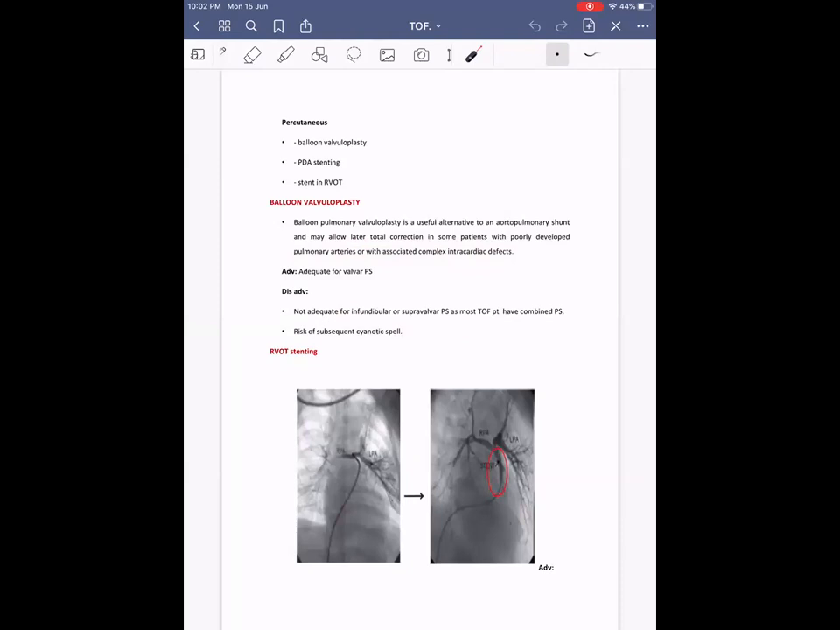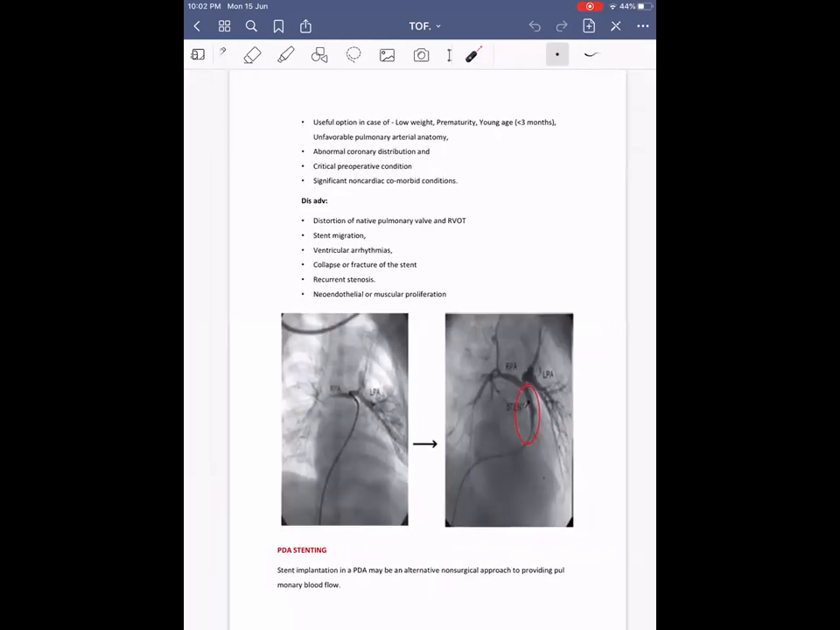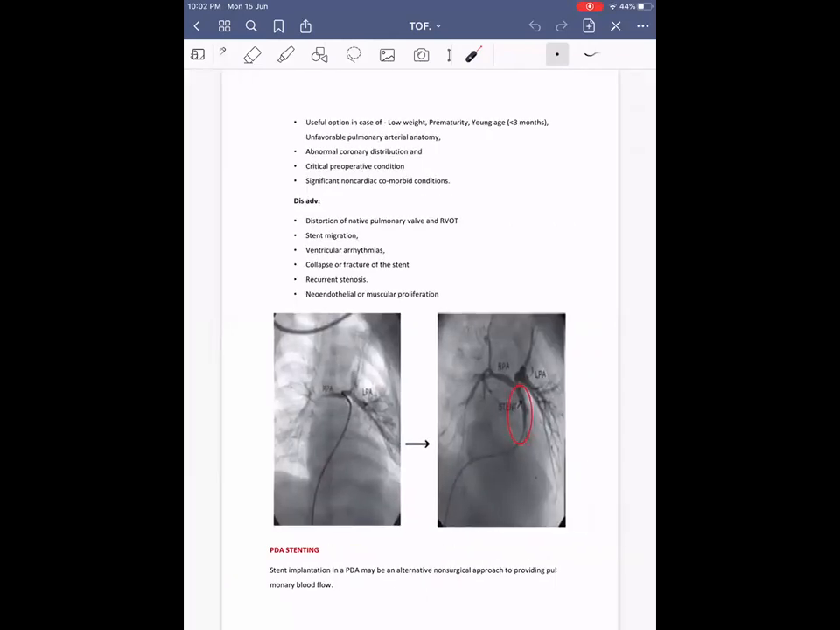Then coming on to RVOT stenting. This is a useful option in case of low birth weight, premature young child, unfavorable pulmonary artery anatomy, abnormal coronary distribution, and if the patient's condition is critical, then we can consider RVOT stenting.